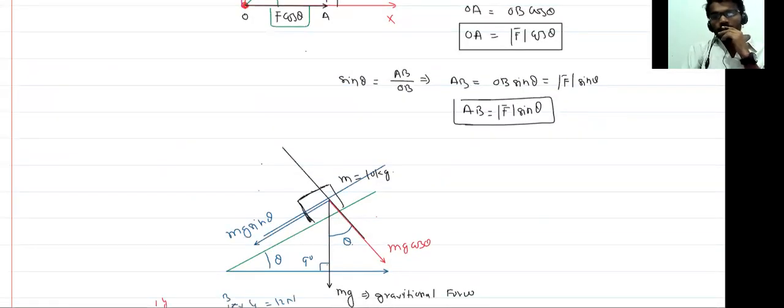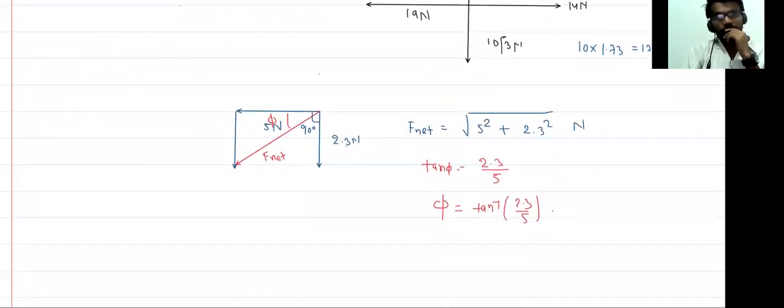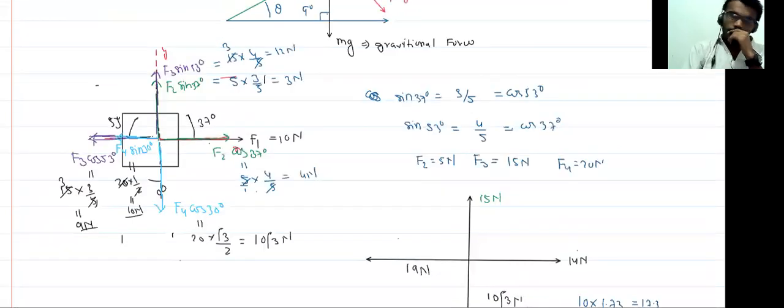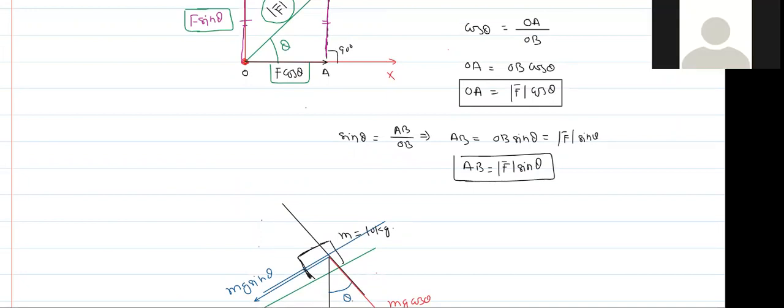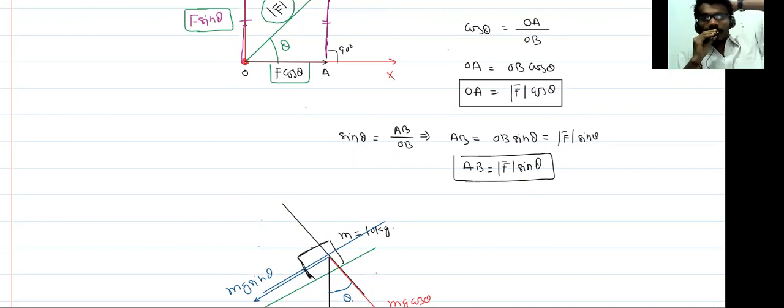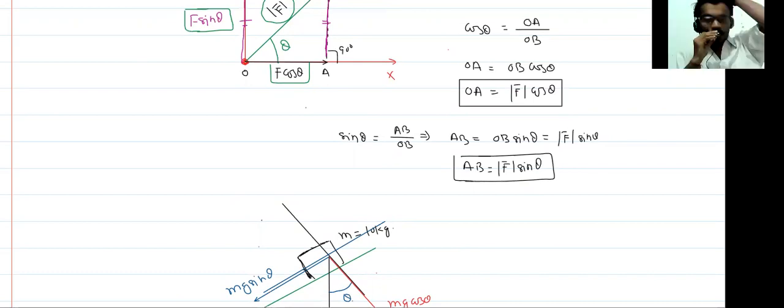Tomorrow we will see how to subtract the vectors. Today I just taught you how to add vectors, and you can add more than two vectors. Tomorrow we will learn how to subtract vectors and how to multiply vectors, meaning how to find the dot product and cross product. So tomorrow we will do this.